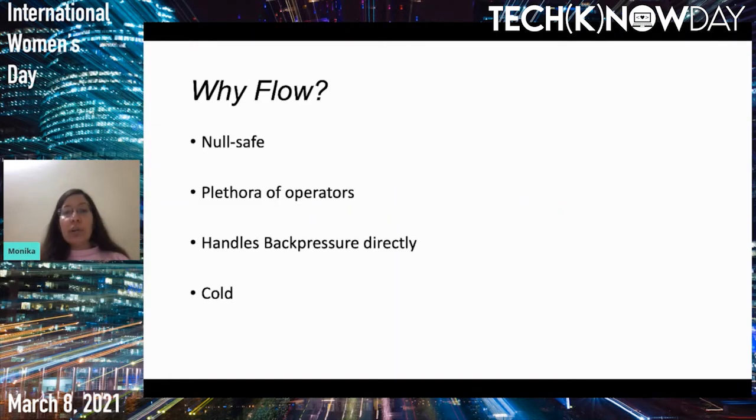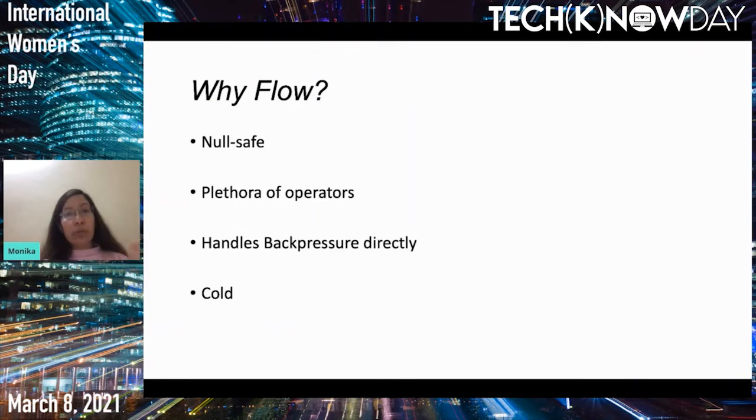So moving on to why Flow, like what are the benefits of Flow? Flow offers null safety, like there'll be no null values in the stream. It has a plethora of operators. Like Rx has a lot of operators for handling various things like zip, map, flat map, filter. Similarly, Flow has all these operators, and you can perform common operations like filtering, and your search operation using debounce. Everything you can perform with Flow as well. And Flow handles back pressure directly.